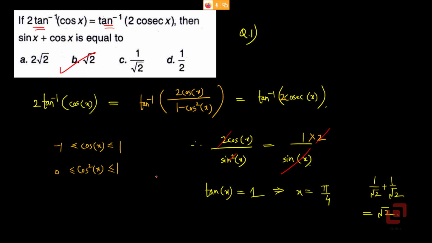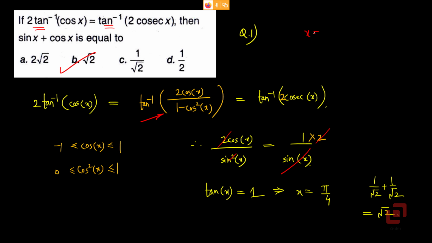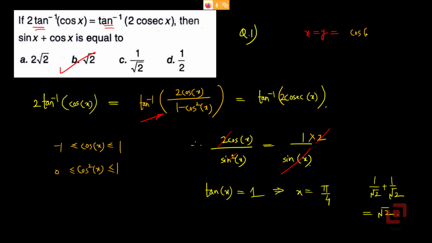Okay, let me explain this one more time. We have used the formula only in the first step. Which formula did we use? This one. If both are positive and xy less than 1, then tan inverse of x plus tan inverse of y is tan inverse of (x plus y) upon (1 minus xy). In this case, both x and y were equal to cos x. So x plus y became 2 cos x and 1 minus xy became 1 minus cos squared x. This was equal to tan inverse of 2 cosec x. I had forgotten this 2 earlier.